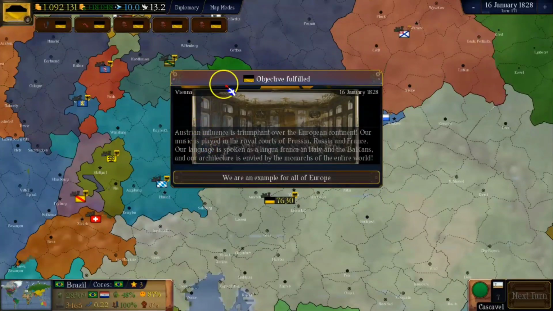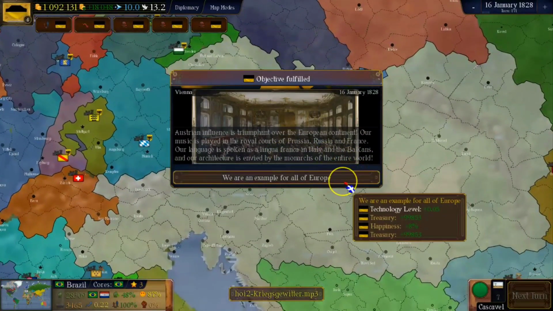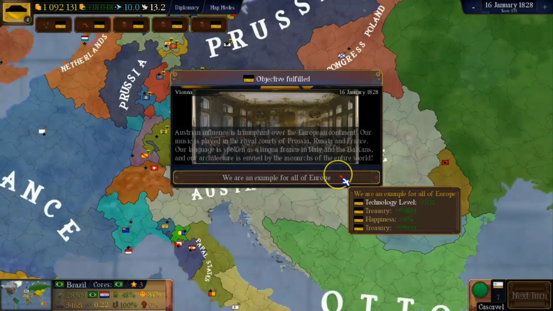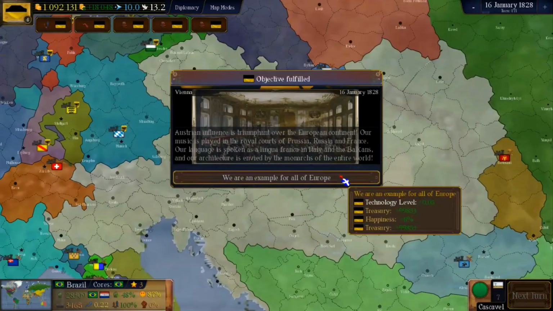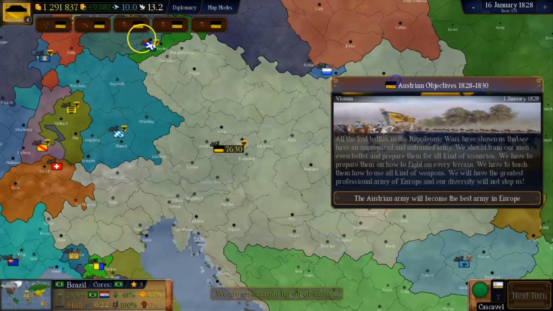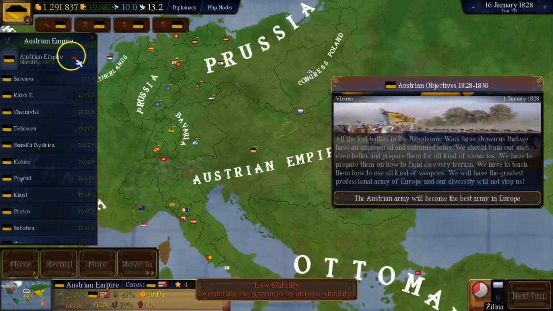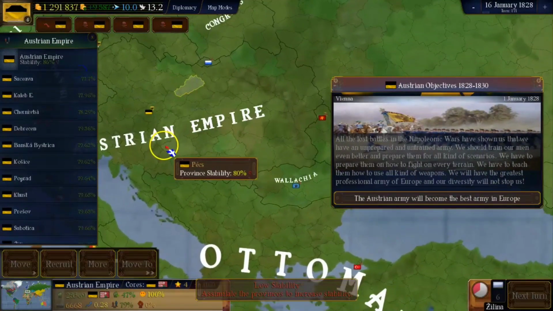Okay, we fulfilled our objective. Austrian influence is triumphant over the European continent, our music is played in the royal courts of Prussia, Russia and France, our language is spoken as lingua franca in Italy and the Balkans, and our architecture is envied by the monarchs of the entire world. We are an example for all of Europe. We gain some technology and a lot of money and some happiness, which is great.